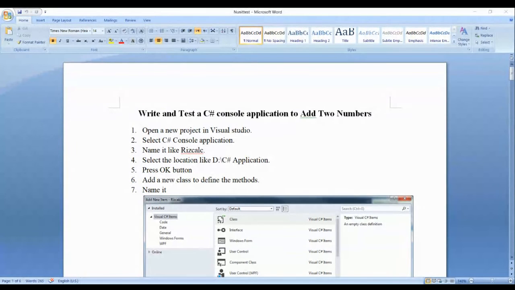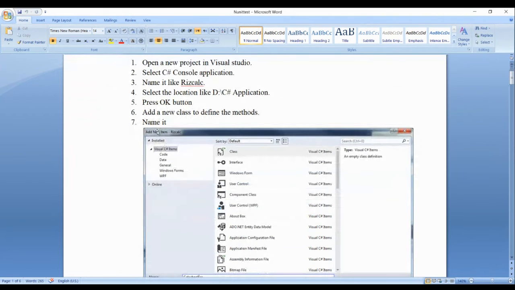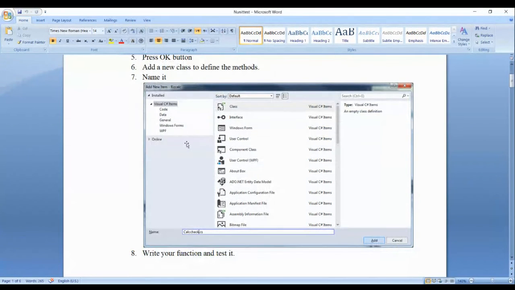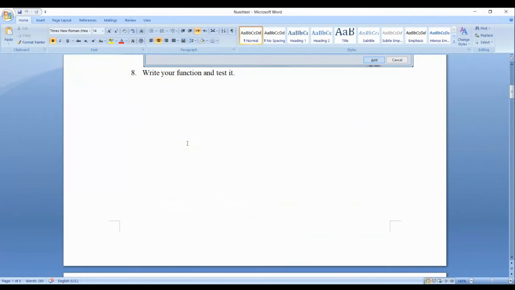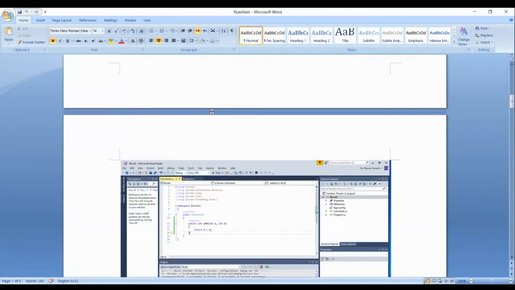So you have a C# console application to add two numbers. Open a new project in Visual Studio, select C# console, name it like RISCalc, select the location where you want, press OK, add a new class to define the method, name it, write your function and test it.